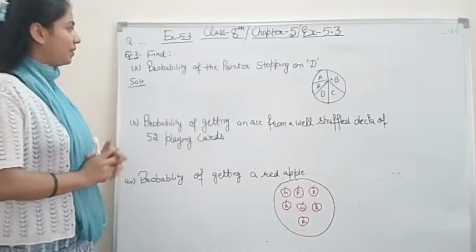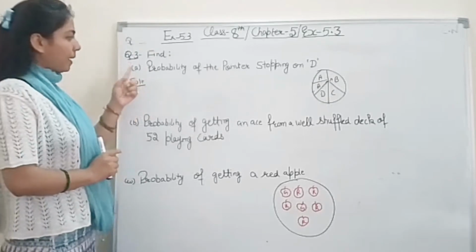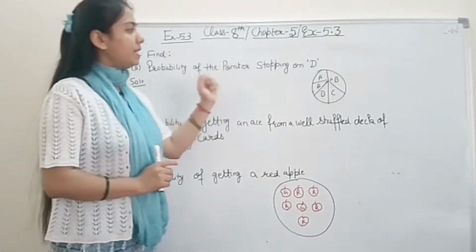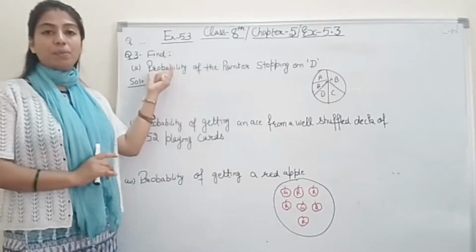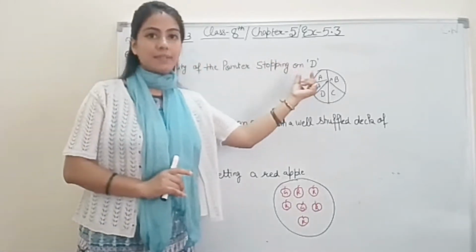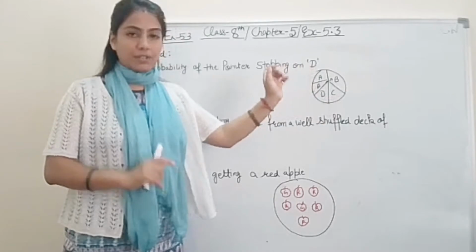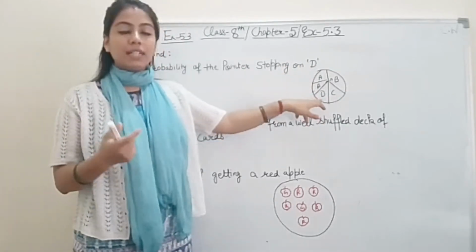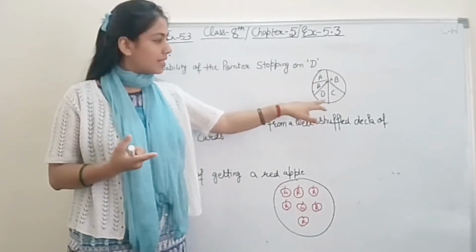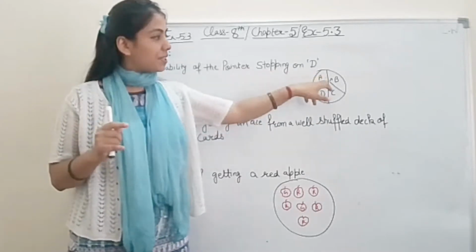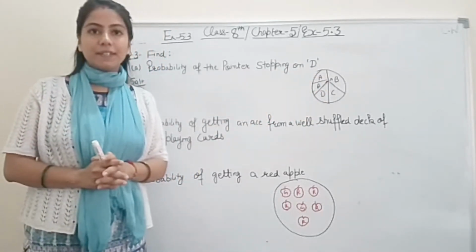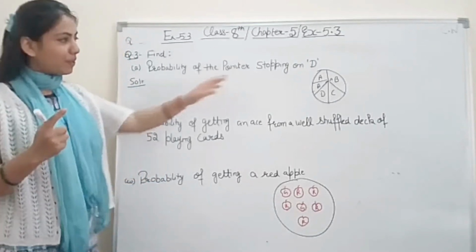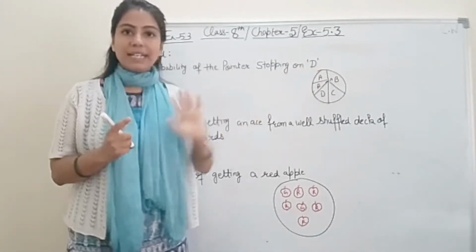Find part A, the probability of the pointer stopping on D. Now you have to find the probability for D. This is a wheel and you will spin the wheel. What are the chances for D to come on the pointer? This D has to come on the pointer. How many favorable outcomes are there? Only one, because in this wheel only one D is there.